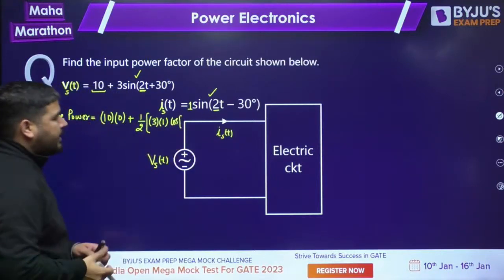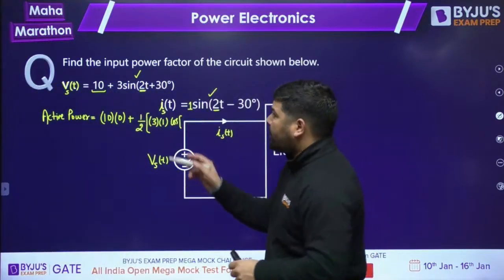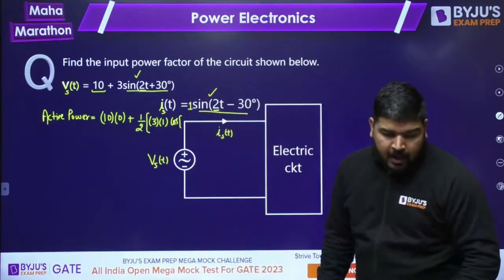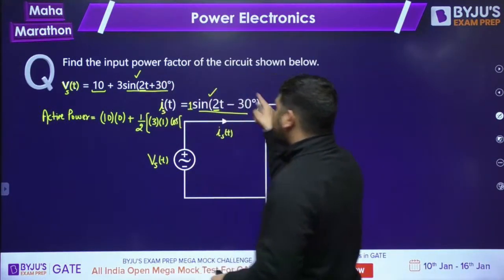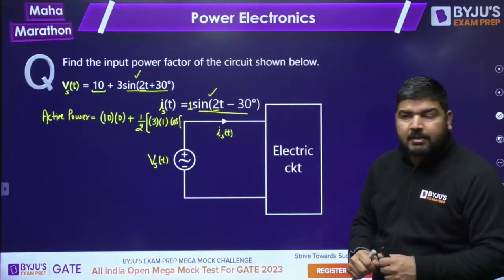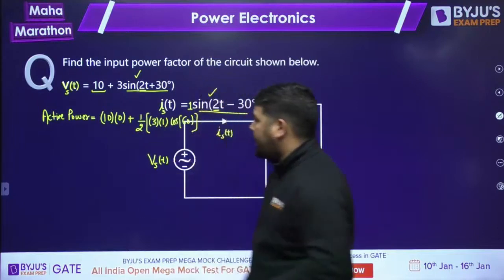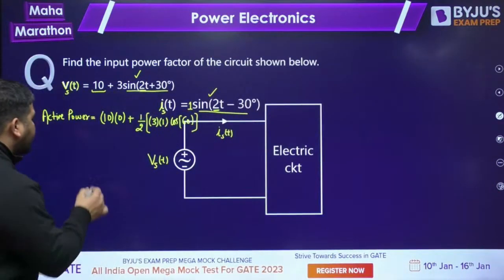What is the angle difference, guys? Now both are in sine. If both are in sine, you can easily check the angle difference. So theta v is 30 degrees and theta I is minus 30 degrees. If you take theta v minus theta I, it will become cos 60. You can see that. Is it fine? This is my active power. So you can calculate the value.